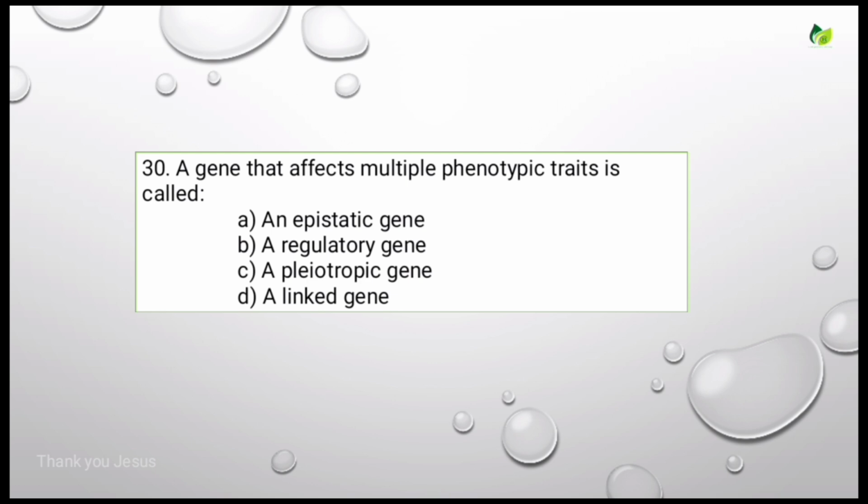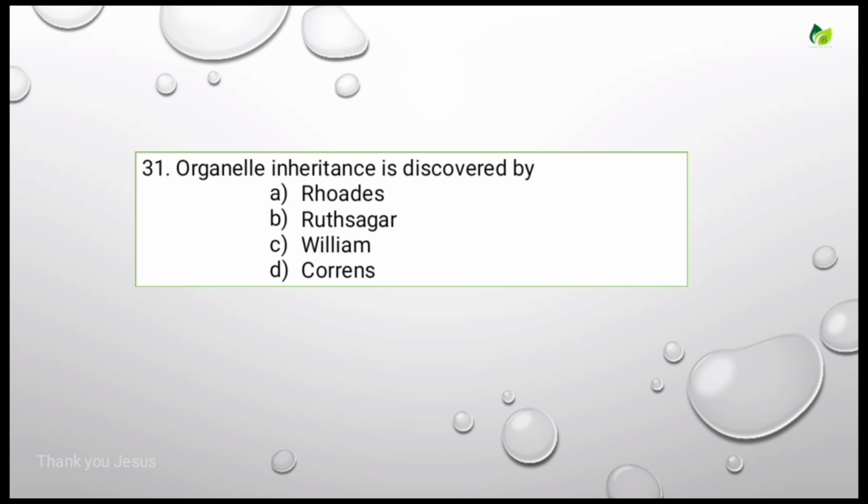A gene that affects multiple phenotypic traits is called. Options are an epistatic gene, a regulatory gene, a pleiotropic gene, a linked gene. For this, the correct answer is a pleiotropic gene. Let's see the next question.